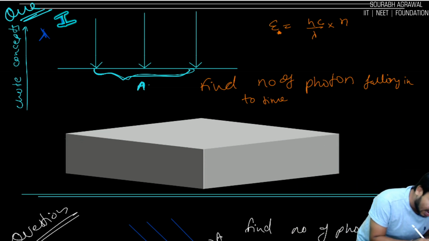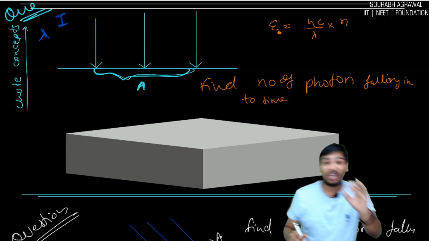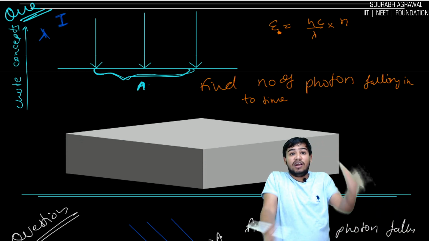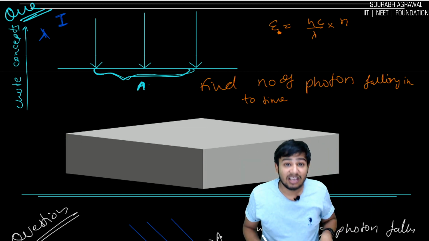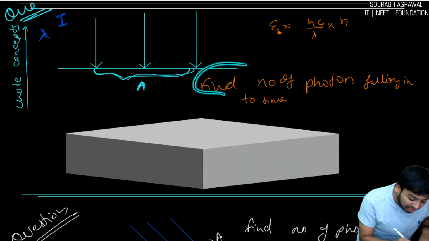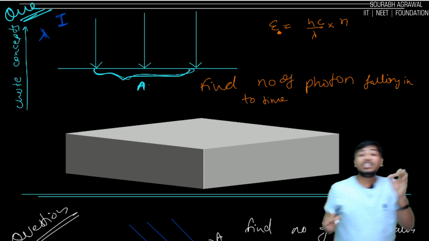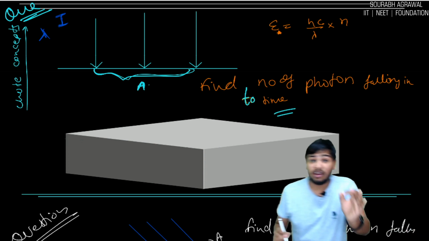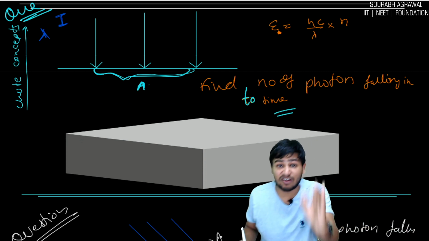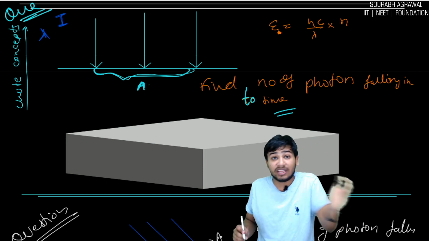Of intensity I and wavelength lambda. What is given? Area is given, light intensity I is given, and the wavelength lambda is given. What is asked? Find number of photons falling in T0 time. Just pause the screen and take 1 minute and attempt. Try to think, then I will tell you.